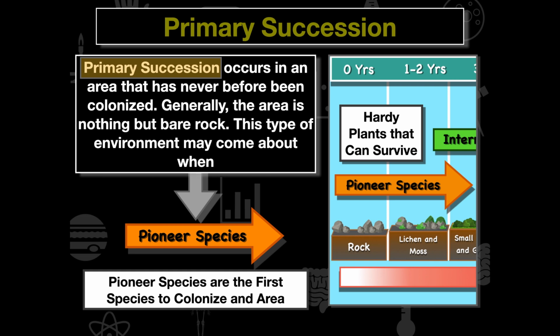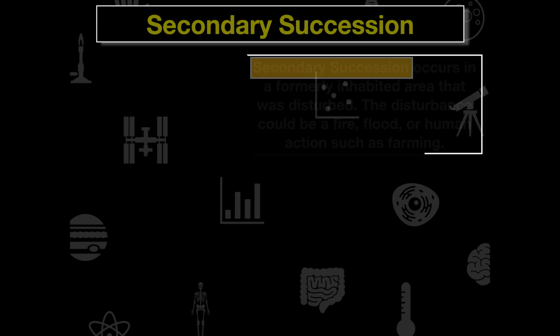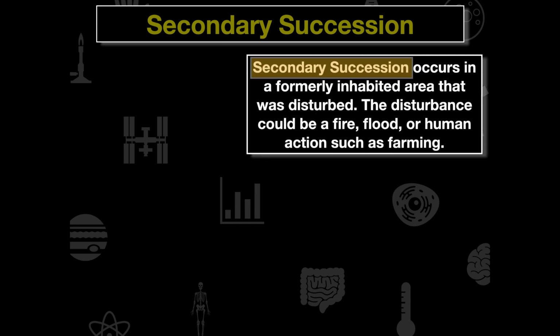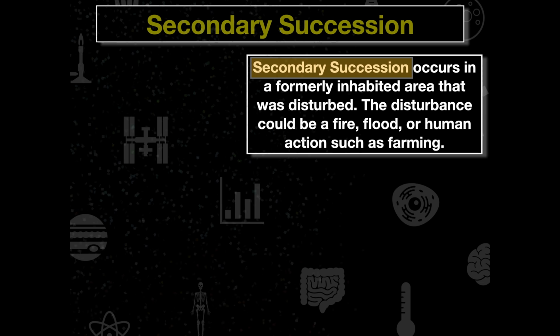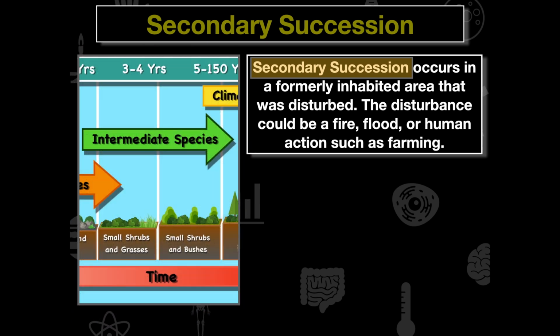Now this is different than secondary succession, in which secondary succession is going to be a formerly inhabited area that was disturbed maybe by like a forest fire or something, and this disturbance already allows for soil to exist there. So we can see small shrubs and grasses form within that environment. So it's almost like skipping the beginning of that succession timeline there.